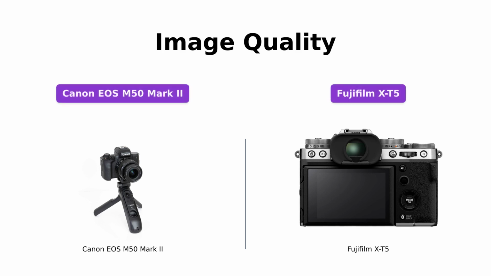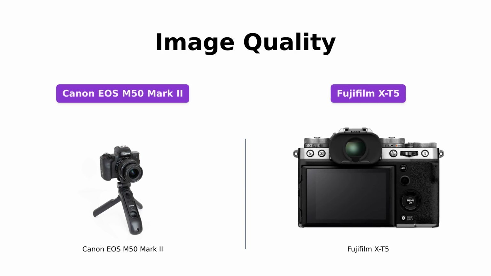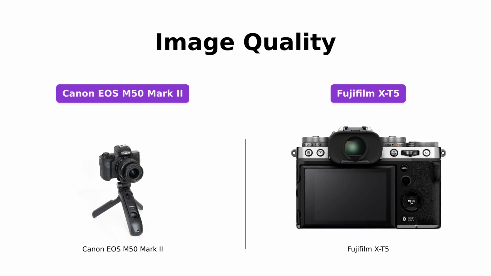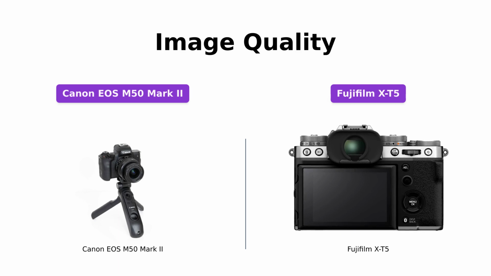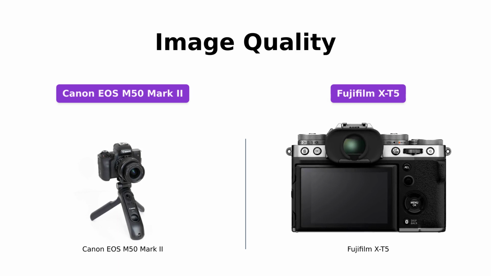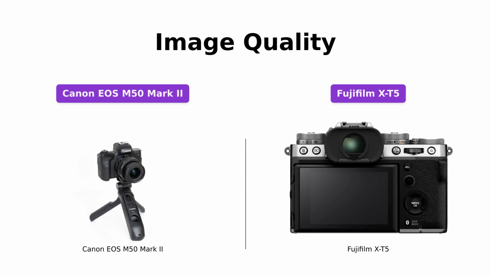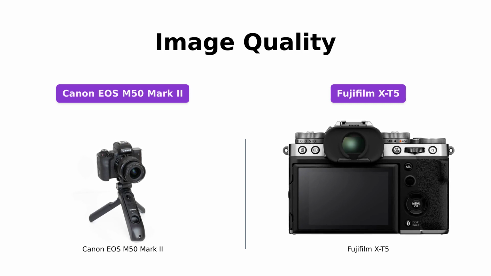Both cameras offer exceptional image quality, but with different sensor technologies. The Canon EOS M50 Mark II boasts a 24.1 megapixel APS-C CMOS sensor, providing excellent detail and low-light performance. On the other hand, the Fujifilm X-T5 features a class-leading 40.2 megapixel X-Trans 5 HR CMOS sensor, delivering outstanding results with exceptional sharpness and dynamic range.